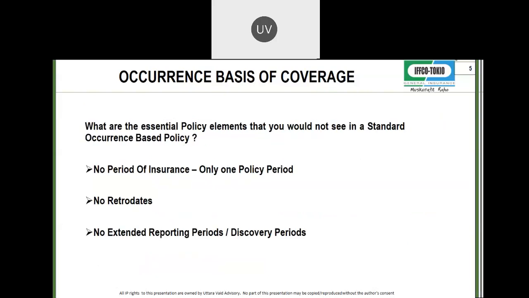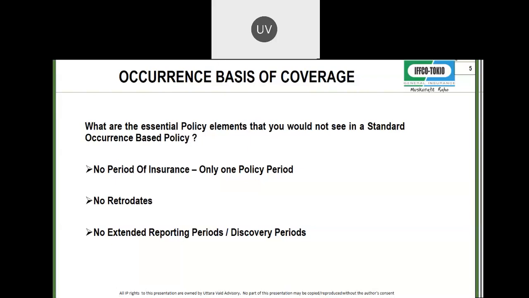So if you have understood occurrence basis, what are the essential policy elements that you would not see in a standard occurrence based policy? There will be no period of insurance. There's no retroactive date. Each policy stands for itself. If the wrongful act has happened in those 12 months, fine, the policy pays. There is no question of the retro date from when you first bought cover to continuation without break. All that doesn't matter in occurrence based policies. Only one policy period will be there. There will be no retro date.